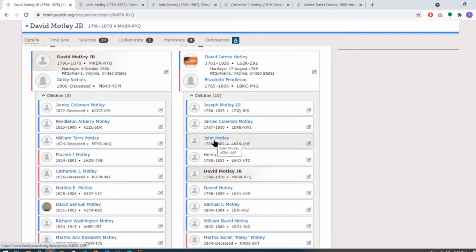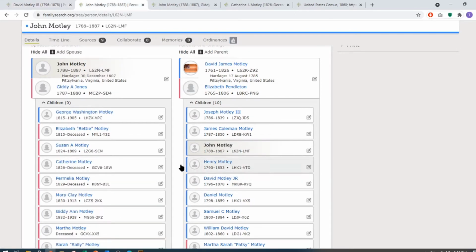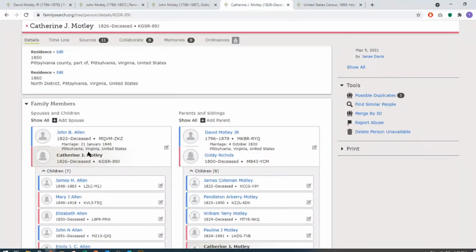Well, he has a brother, John. And we notice here that John also has a daughter, Catherine Motley, born about the same time, 1826. It's actually 1822 to 1826, somewhere around there. So our question is, is she the daughter of David, or is she the daughter of John? Because both of them show that she is married to James Allen. Let's see, I think I have her here, yes. Both of them show that she's married to John Allen.